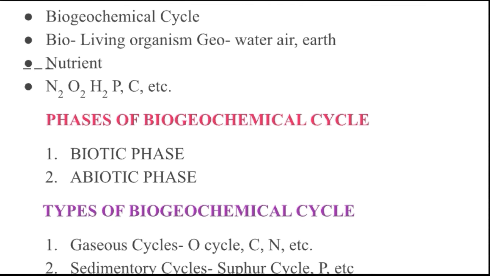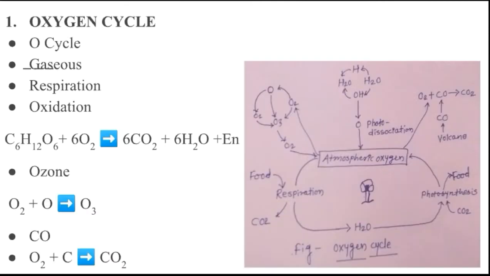In our syllabus, we will see the oxygen cycle and the sulfur cycle. Of the gaseous cycles, we will study only the oxygen cycle, and of the sedimentary cycles, we will study only the sulfur cycle. So just focus on the oxygen cycle.